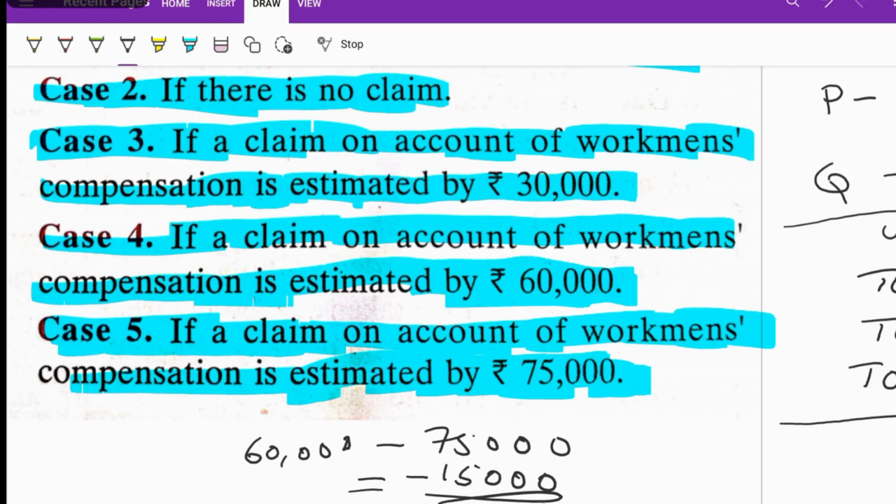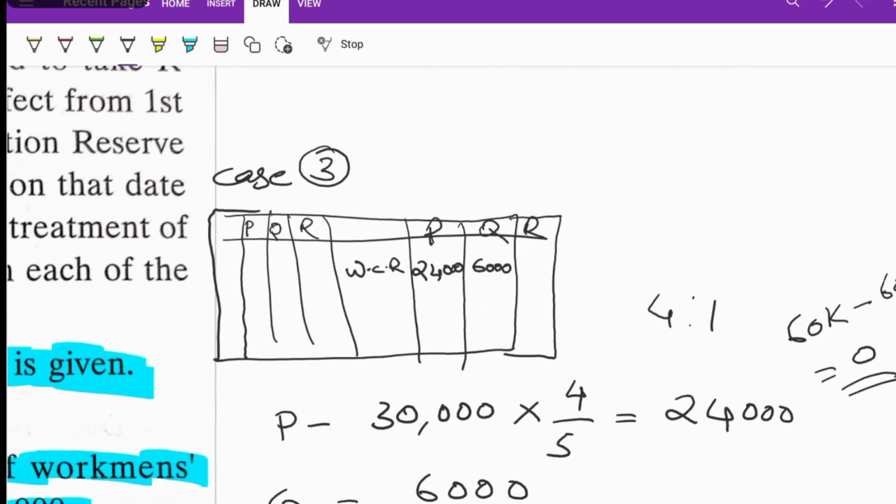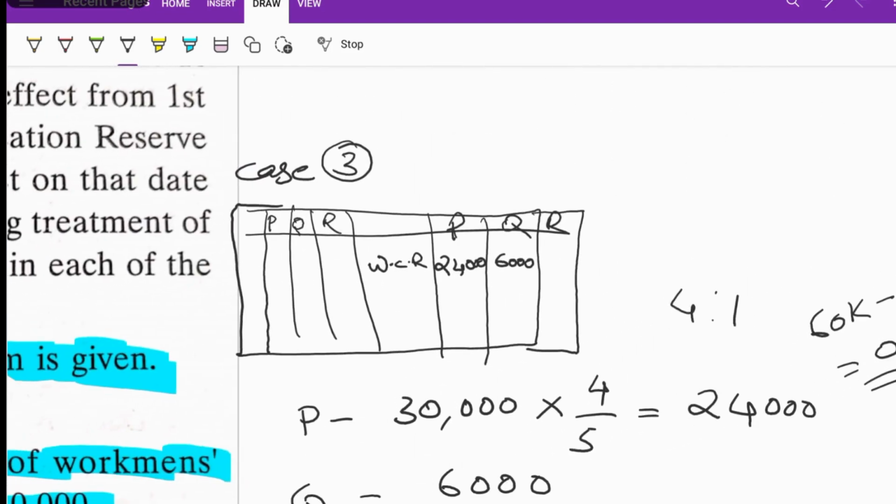We can cover it from the loss side of the revaluation account, that is, the debit side of the revaluation account. In case number 5, nothing will be there in the partners' capital account, because we already used all the amount for the claim, plus an extra 15,000 is there.